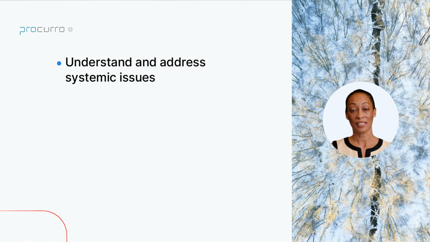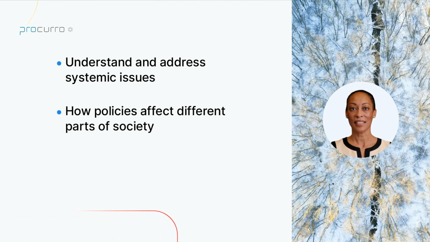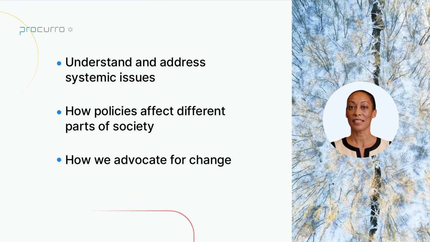Lastly, we can use systems thinking in our community and society to understand and address systemic issues like sustainability, social justice, and public policy. For example, we can use systems thinking to understand how our actions affect the environment and how we can make changes to be more sustainable. We can also use systems thinking to understand how policies affect different parts of society and how we can advocate for change.